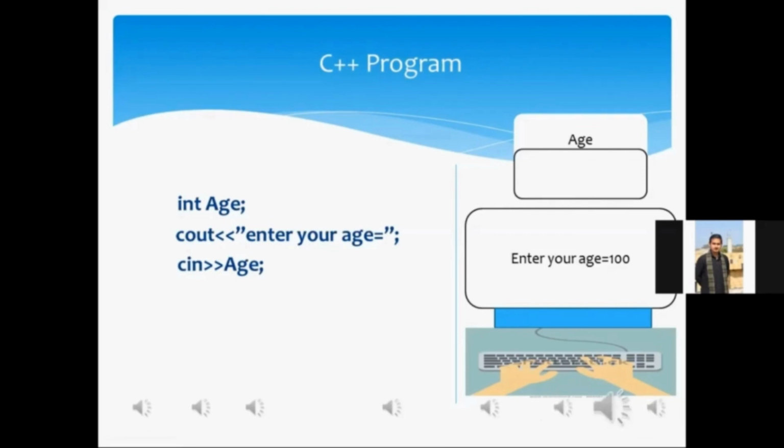After typing 100, I type the enter key. When I type the enter key, that 100 will be stored in the variable that we have specified in the cin statement. In the memory location of the age variable, 100 will be stored. Yes, sir. That was all about the story.